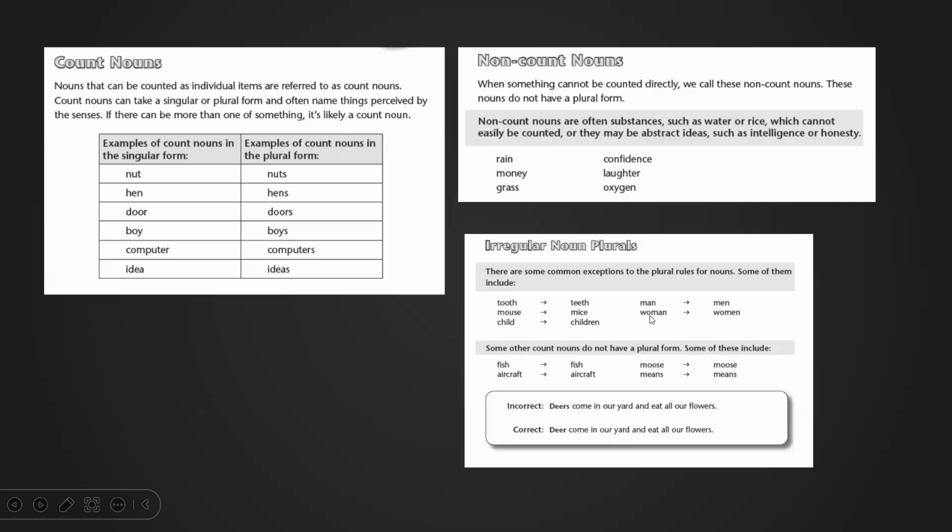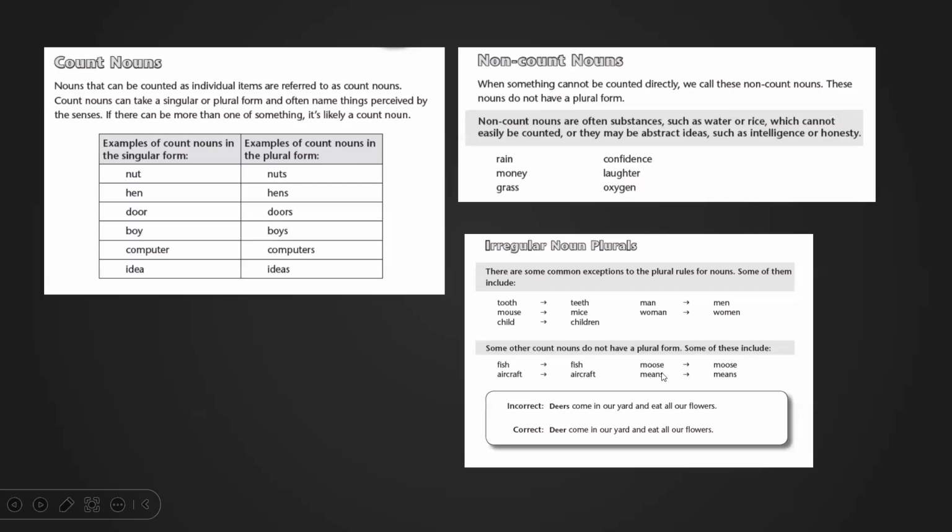Woman, women. There are some other cases where the word doesn't change, okay? In the singular or in the plural form. Fish, it's always fish, unless you're talking about the different species of fish. Then you can say fishes. But typically, if we're talking about fish that we eat, it's always fish, two fish. Aircraft is always aircraft. We never pluralize it.